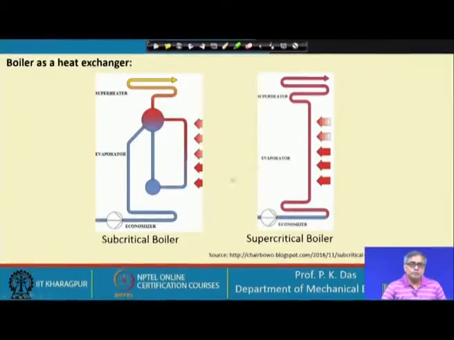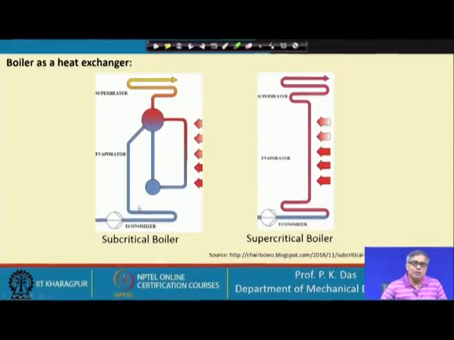I have given a name to this slide, boiler as a heat exchanger. These are basically heat exchangers, but they are slightly different, because away from the critical point there is a large difference between the density of liquid and vapor, even at a particular saturation pressure or saturation condition.